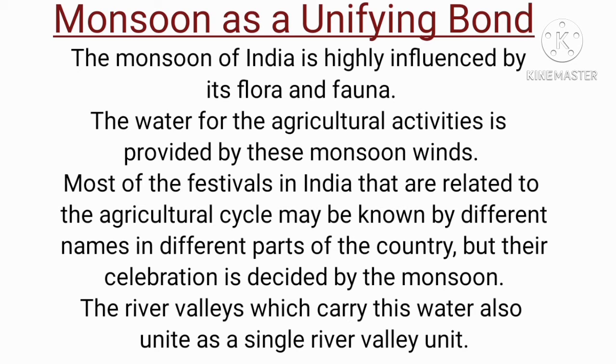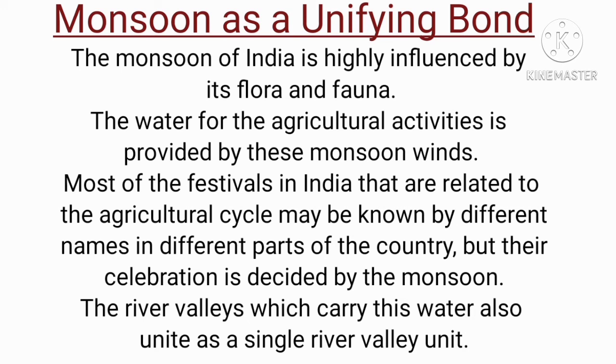That means for irrigation purposes, water is needed. So the water for these agricultural activities is provided by the monsoon winds. Most of the festivals in India that are related to the agricultural cycle may be known by different names in different parts of the country, but their celebration is decided by the monsoon.